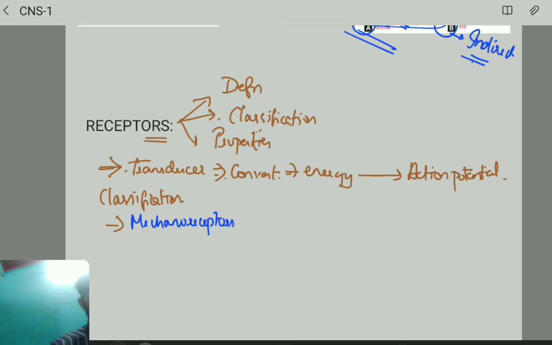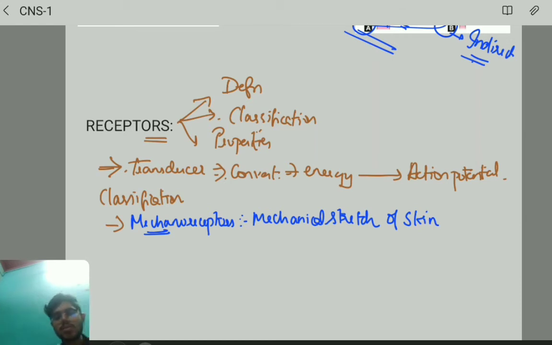What are mechanoreceptors? Mechano, you are doing some work. So there will be a mechanical stretch of the receptor. Receptor may be skin. So let me give an example of skin. Mechanical stretch of the skin, they are called touch receptors. That's it.